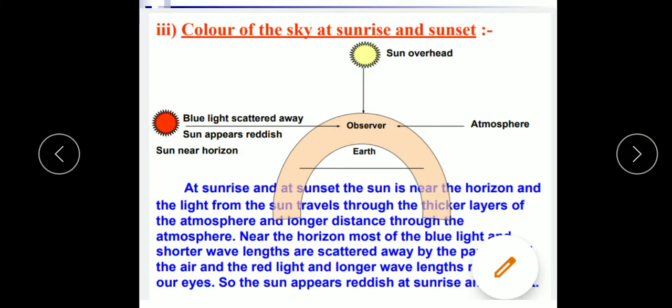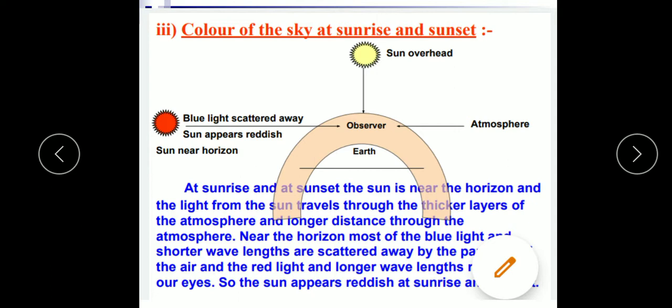So the next phenomenon we have to discuss is why the sun appears red during the sunrise and sunset. So what happens during the sunrise and sunset? The light rays from the sun pass through a greater part of the atmosphere. Most of the shorter wavelengths are removed by scattering. The unscattered light, that is the longer wavelength, reaches the observer.